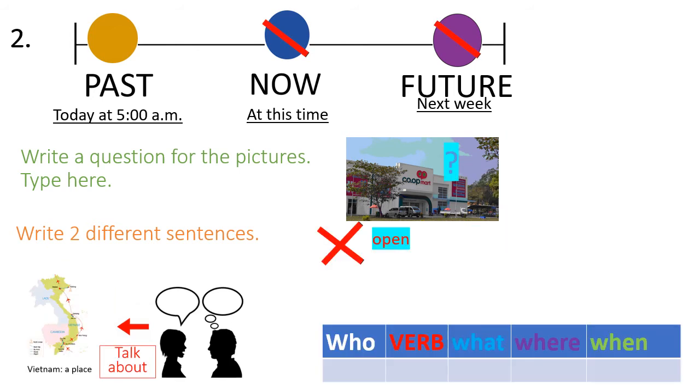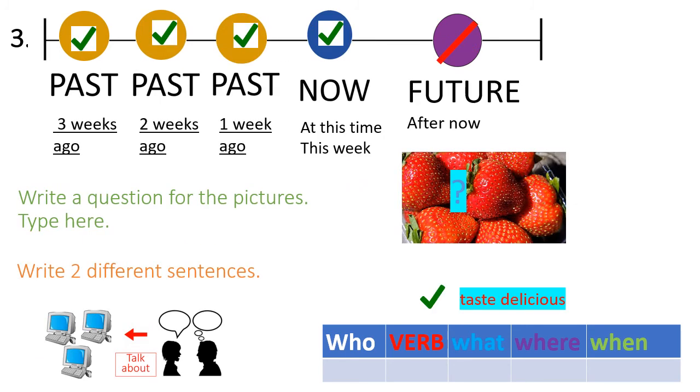Here is number 2. Okay, notice the differences. Number 2, this time you're only talking about one place. So if you are talking about one place, you have to decide what the what word is in the sentence, okay? So here I put a question mark for the what word. So you have to decide, is the what word they or it or he or she, okay? You decide.